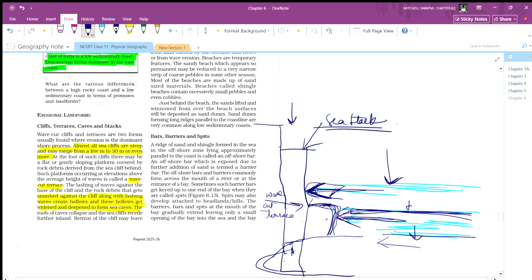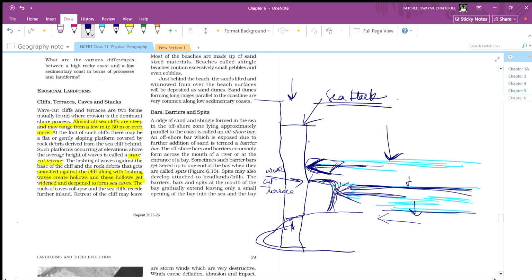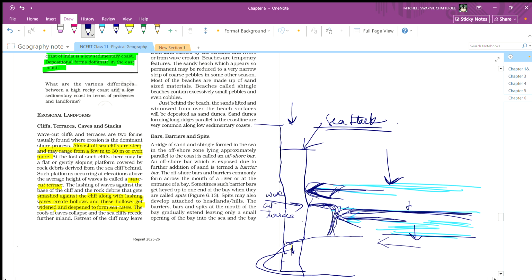Eventually it will get eroded, and after a huge amount of time, this whole cliff will become a good plain.